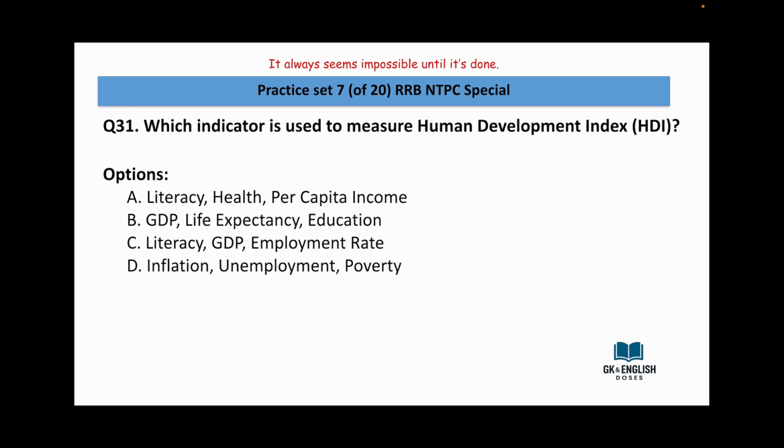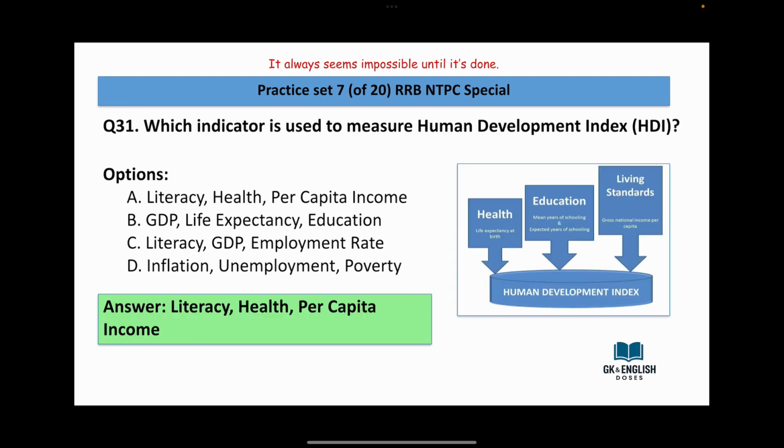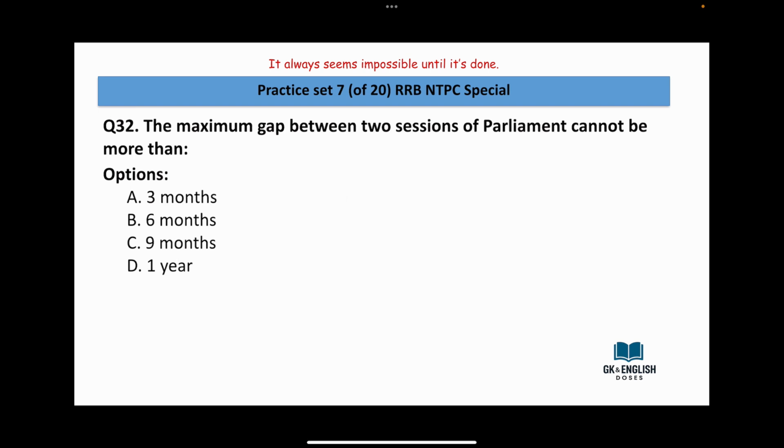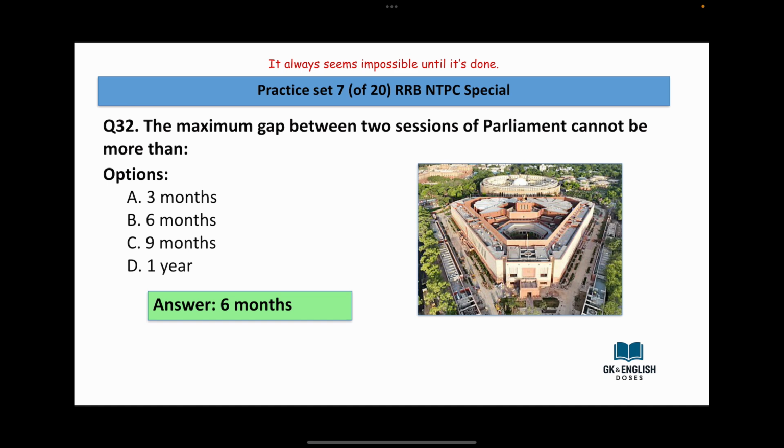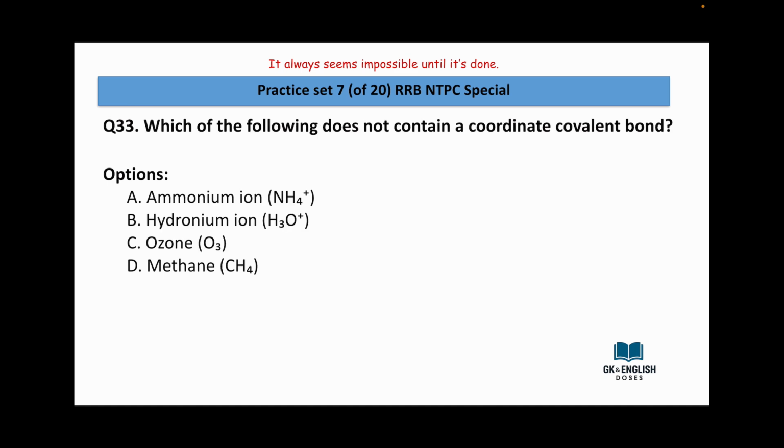Which indicator is used to measure Human Development Index (HDI)? Literacy, health, per capita income; GDP, life expectancy, education; literacy, GDP, employment rate; inflation, unemployment, poverty. Answer is literacy, health, per capita income. The maximum gap between two sessions of parliament cannot be more than 3 months, 6 months, 9 months, 1 year. Answer is 6 months.